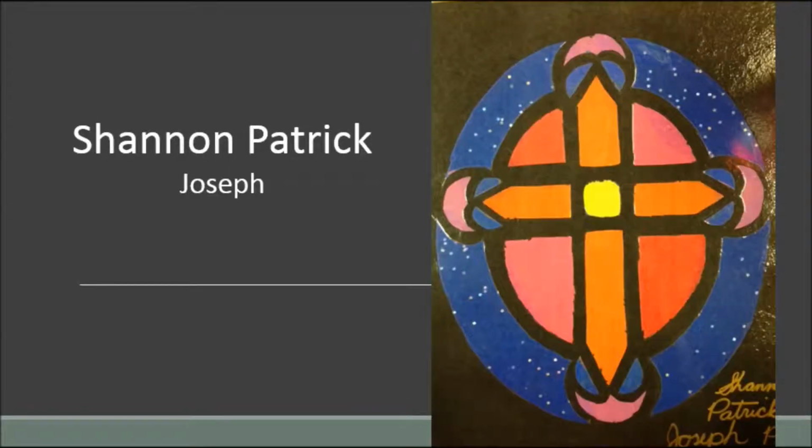For my Salvation History project, I was assigned the story of Joseph. In this story, Joseph is sold into slavery by his own brothers. He is, later in life, given the opportunity to get revenge on his brothers, but chooses to forgive them. This relates to salvation history in that Jesus was sentenced to death by his own neighbors and chose to save us all. He chooses forgiveness, just as Joseph did.